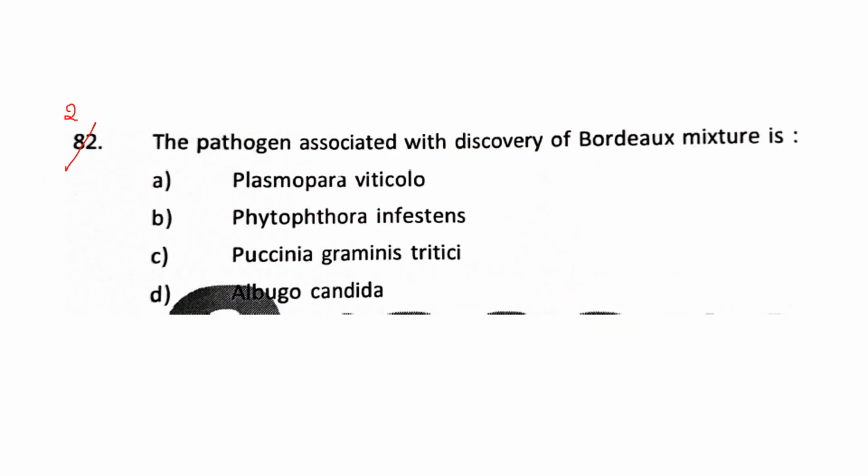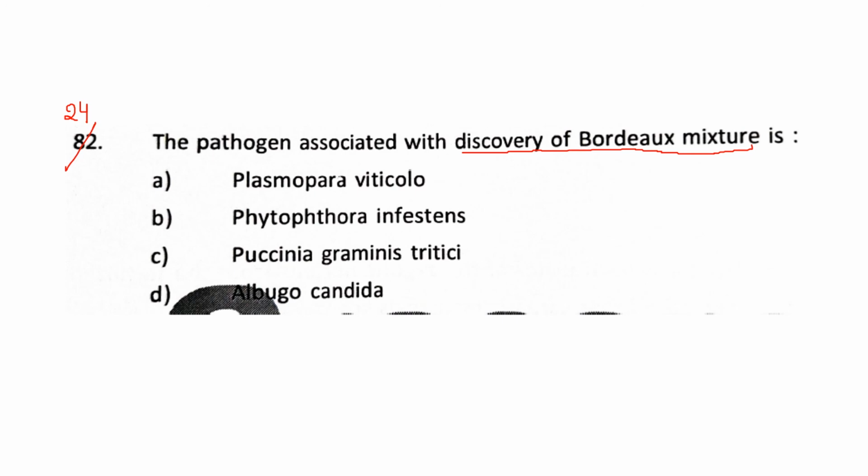So question number 24. The pathogen associated with the discovery of Bordeaux mixture. Now Bordeaux mixture is generally copper sulfate, and it is a fungicide used to prevent downy mildews or powdery mildews.